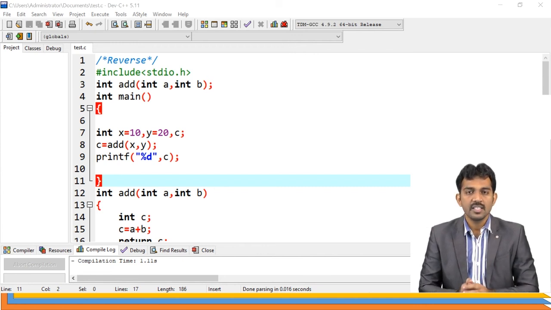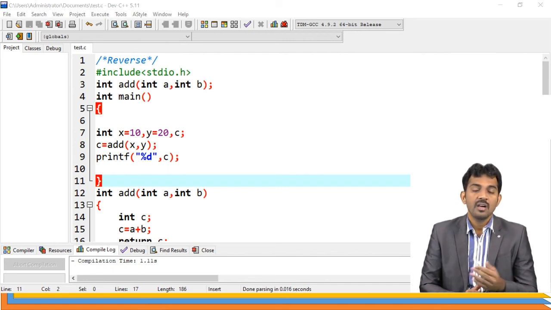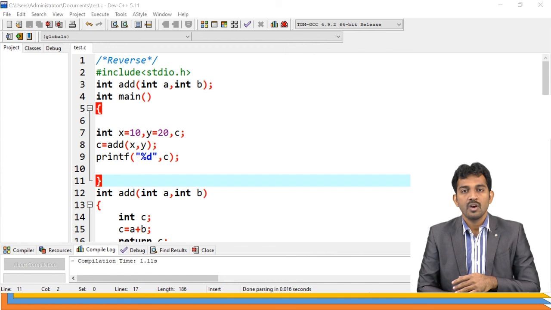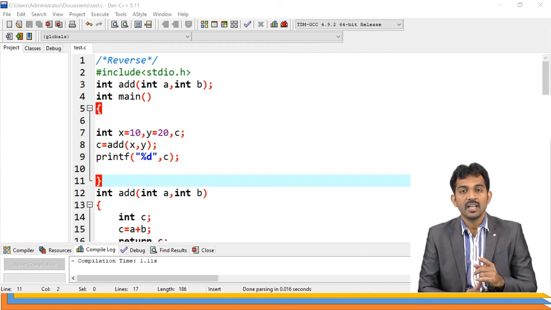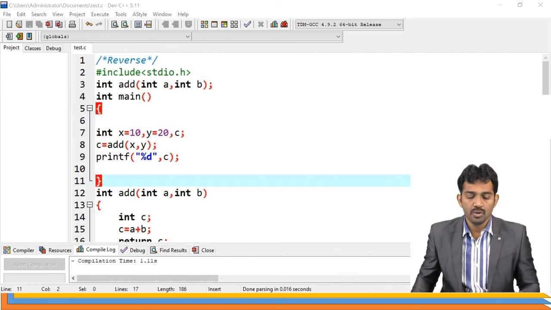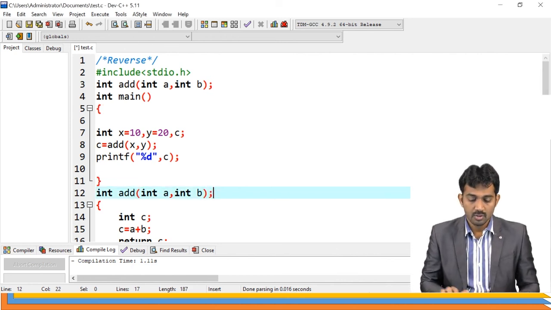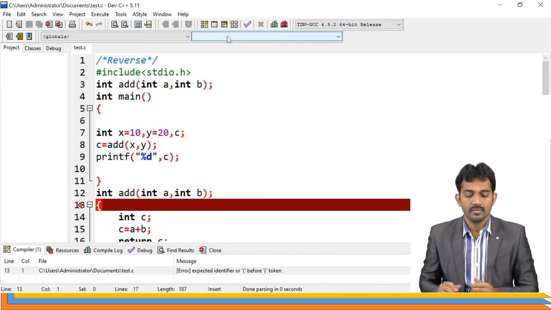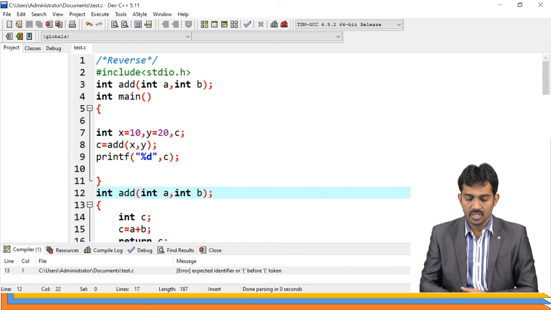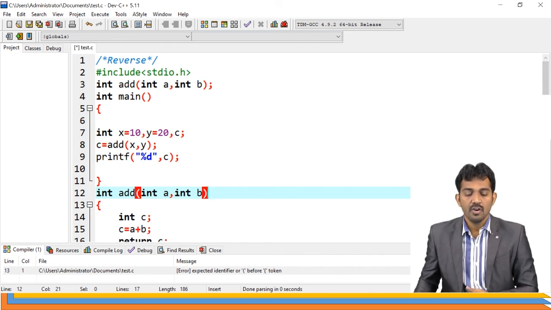Is this clear? This is the function definition, function declaration, and function calling. The declaration contains a semicolon and the function call contains a semicolon, but the definition doesn't contain a semicolon. That is very, very important. Don't use a semicolon here; if you use a semicolon, it shows an error. You should also match the arguments. For example, if you use 4 arguments in one place and 3 in another, it will generate an error.